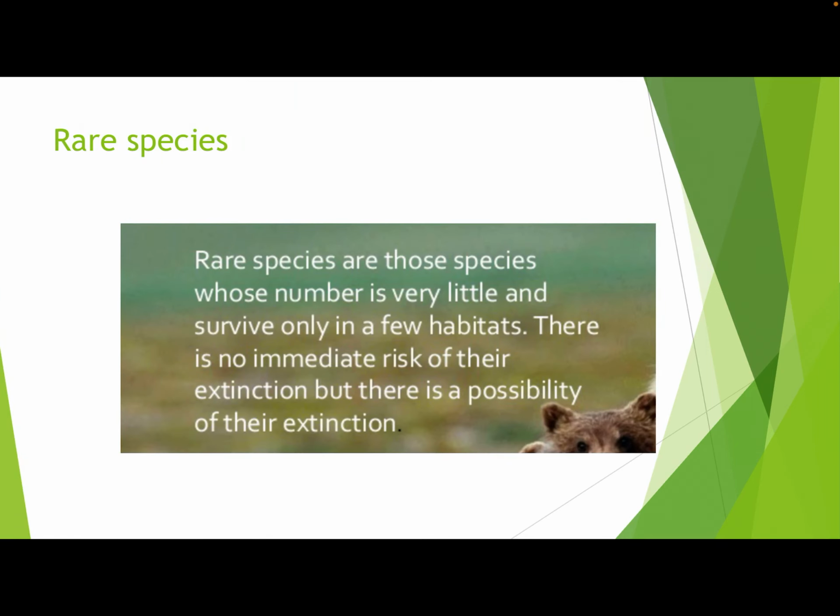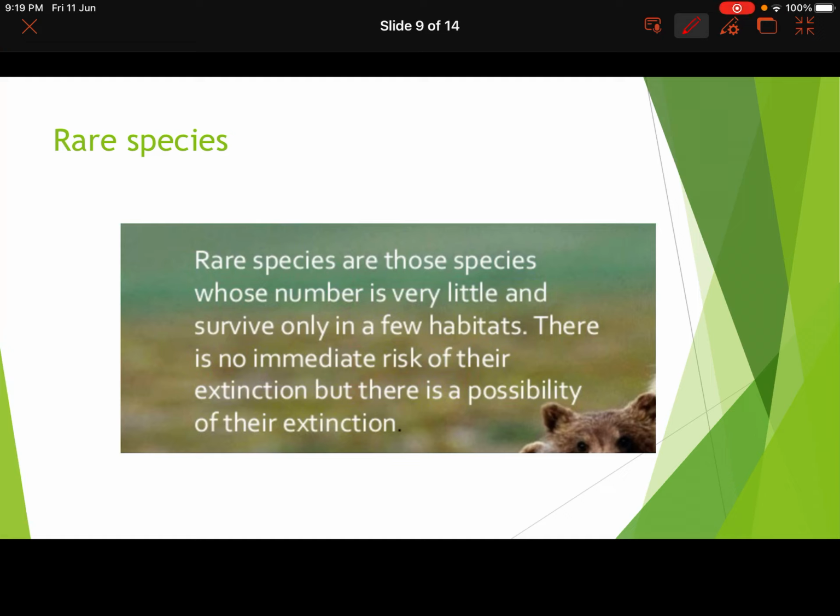Next one is your rare species. So rare, by the term only, it is very clear. Okay, we don't find it everywhere. We find it in a very small number in some places of the world, right? So rare species are those species whose number is very little. Naturally it is very little and they survive only in a few habitats. So their numbers are naturally little, they are lesser in number naturally, and they survive only in a few places, a few habitats. There is no immediate risk to their extinction, but there is a possibility of their extinction.